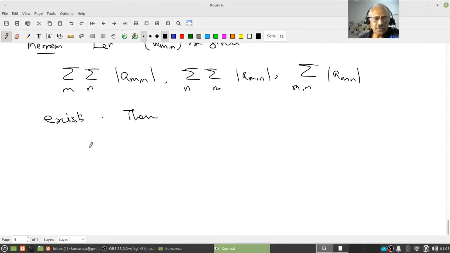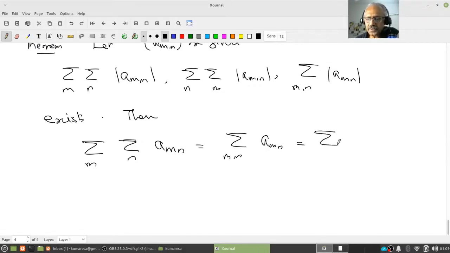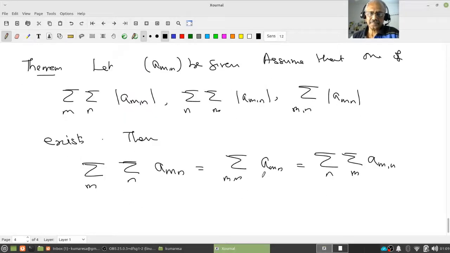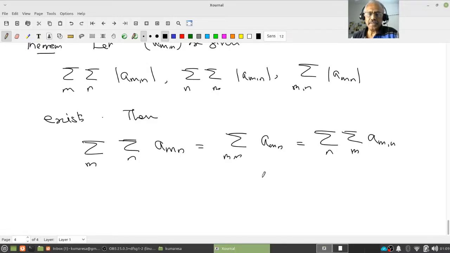Then we want to conclude the following: the double sum of a_mn is equal to the iterated sum, the other way, of a_mn. What does it mean? Just think about it. Don't go into the proof quickly. What is it that it wants to say?